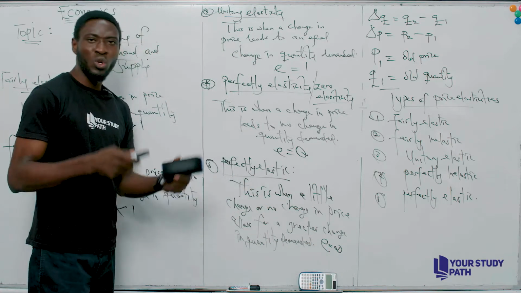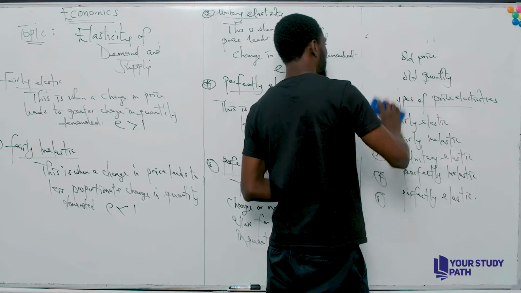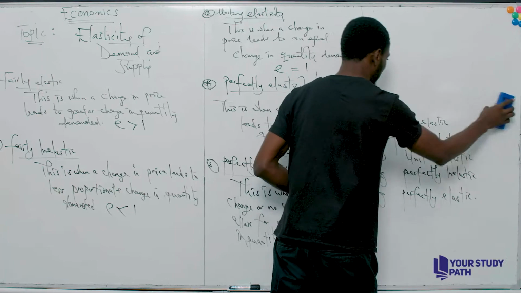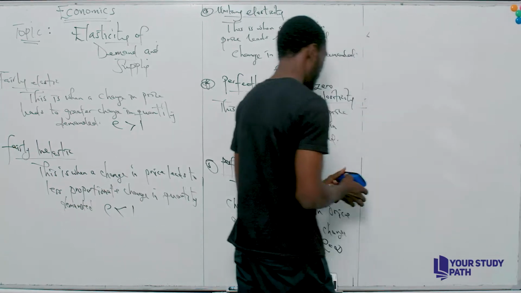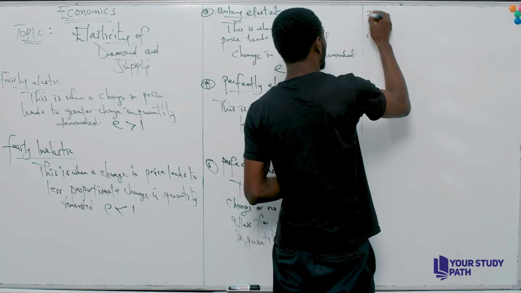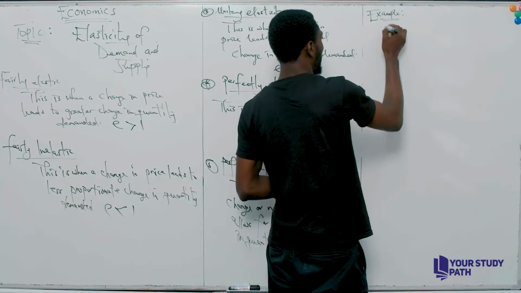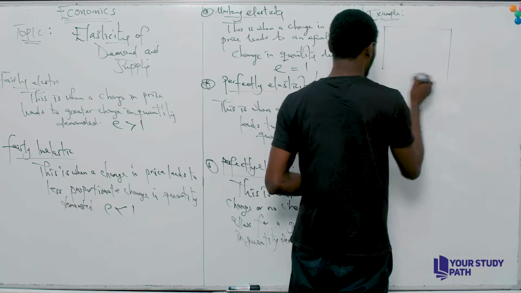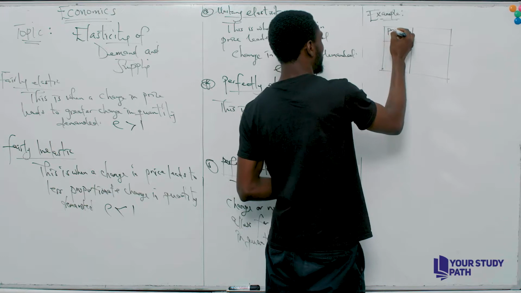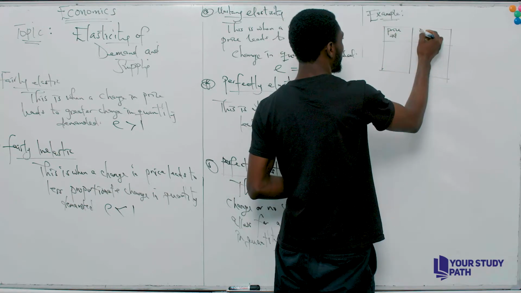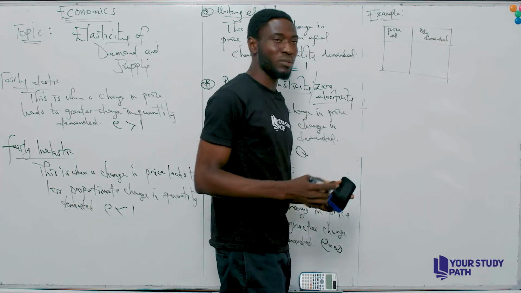So let's move into an example so we can apply all these interpretations. Example 1. Let's say we have a table or a schedule. This is our price in naira, and this is our quantity demanded.